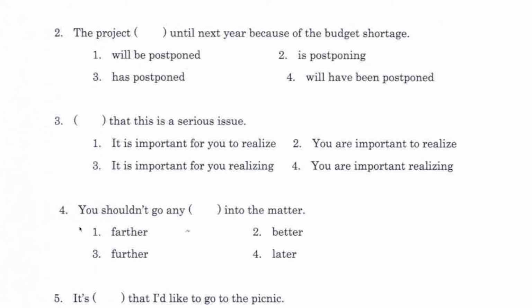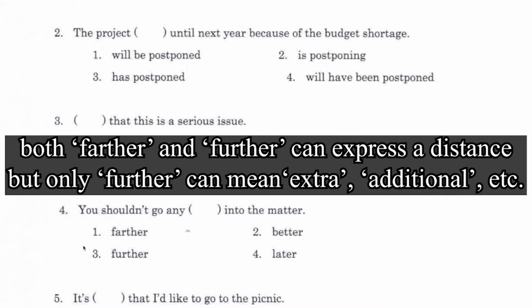Number 4, you shouldn't go any farther, better, further, later into the matter. Number 2 and number 4 do not make sense at all. So it's between farther and further. And number 1, farther usually expresses a physical distance, so I would go with number 3, further, which usually deals with an extent rather than a physical distance.